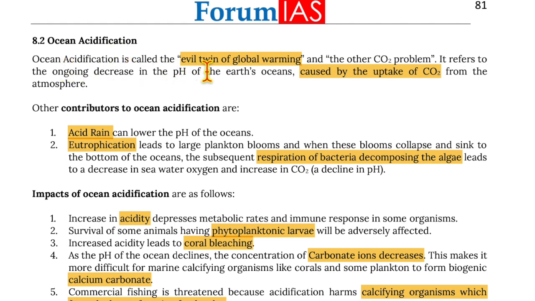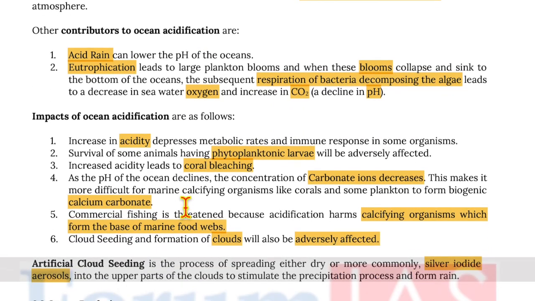Ocean acidification is the evil twin of global warming and the other CO2 problem. It refers to the ongoing decrease in pH of Earth's ocean caused by uptake of carbon dioxide from the atmosphere. Other contributors of ocean acidification are acid rain, which can lower the pH of oceans. Eutrophication leads to large plankton blooms, where these blooms collapse and sink to the bottom of the oceans. The subsequent respiration of bacteria decomposing the algae leads to decrease in seawater oxygen and increase in carbon dioxide, and thus a decline in pH.